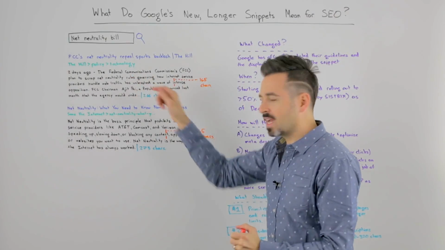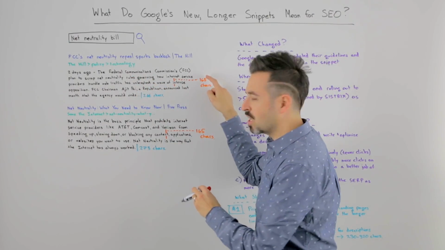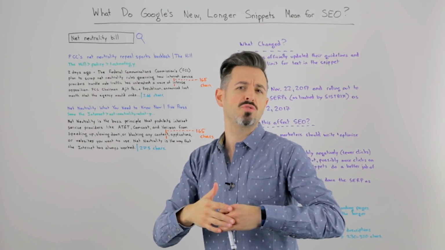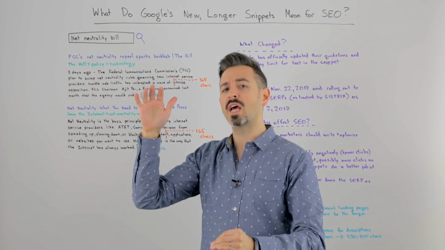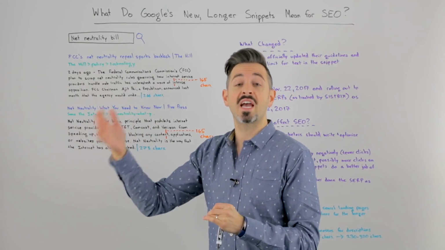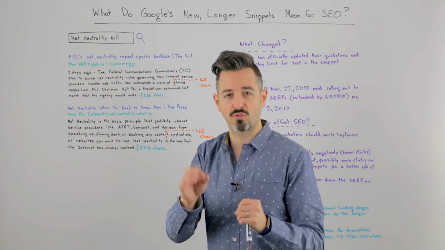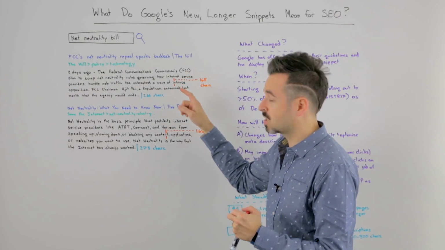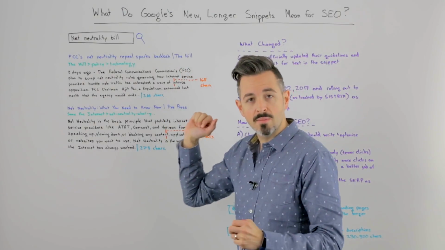So in fact, I went ahead and counted this one and then showed it here. Basically, at the old 165 character limit, which is what you would have seen prior to the middle of December on most every search result, occasionally Google would have a longer one for very specific kinds of search results, but more than 90%, according to data from Systrix, which put out a great report, and I'll link to it here, more than 90% of search snippets were 165 characters or less prior to the middle of November.